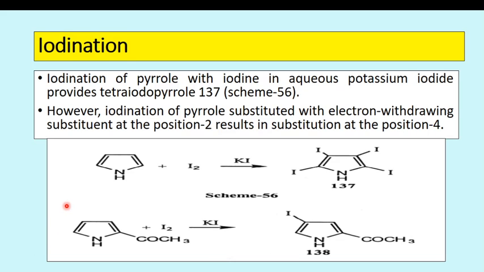Then the iodination reaction of pyrrole. Iodination of pyrrole with iodine in aqueous potassium iodide provides tetraiodopyrrole. So this one is tetraiodopyrrole, that is 2,3,4,5-tetraiodopyrrole. However, iodination of pyrrole substituted with an electron withdrawing substituent at position 2 results in substitution at position 4. So due to the presence of this substituent, which is electron withdrawing in nature, iodination takes place at the 4th position.